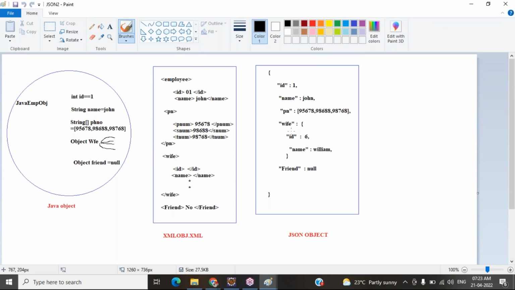Now tell me, by looking at these three different types of object, which one do you feel is easiest and best? I mean to say, which one is so easy to understand the data? Make use of chat or mic, anything, but answer me.